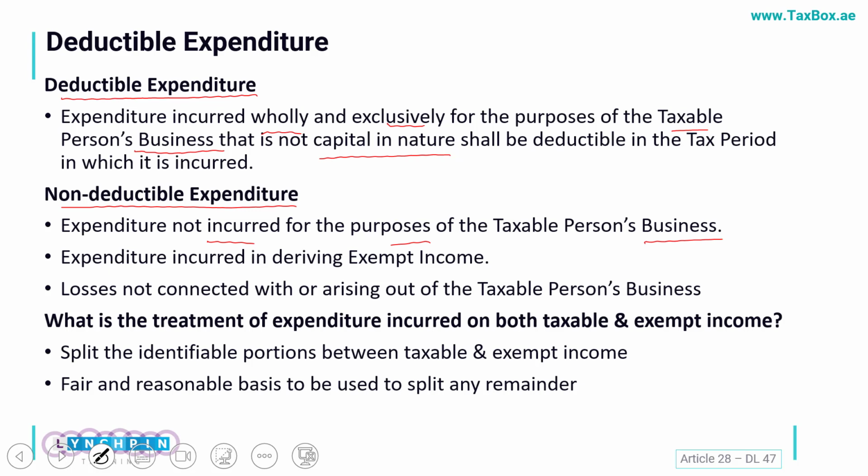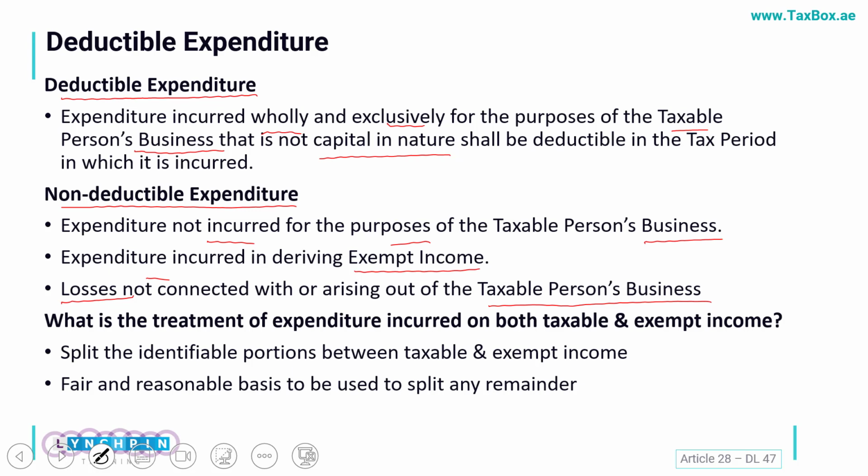Second, the expenses which we have to exclude are the expenditure which are incurred on my exempt income. So exempt income we already have discussed in the exempt income section, which were the dividends and other such exempt income items. So any expense which I have incurred on those exempt income also will be excluded. Then comes the losses, which of course are not connected with the taxable person's business. So any loss which is other than the business loss itself, of course, would be excluded.